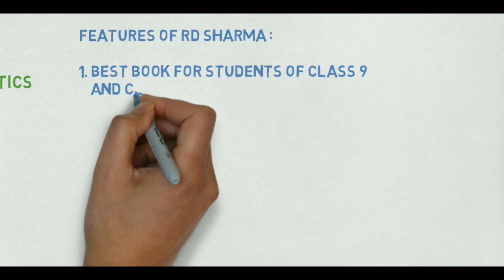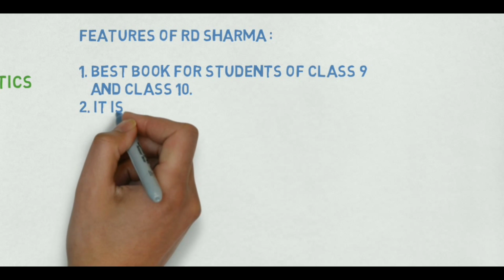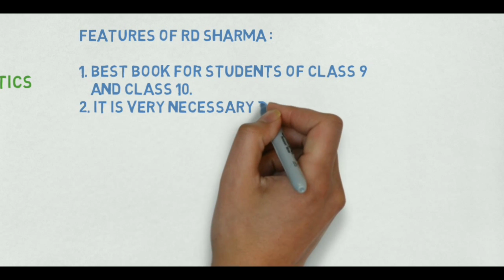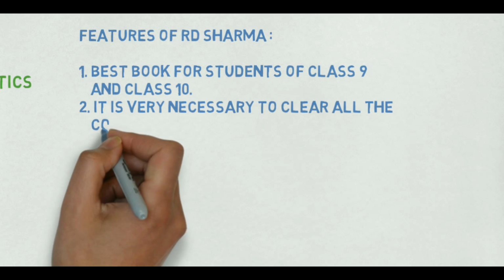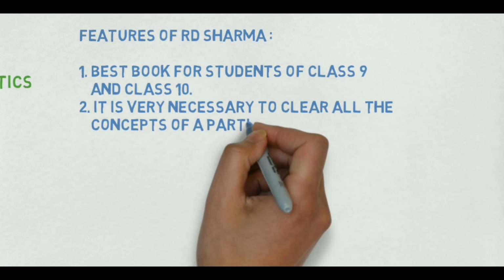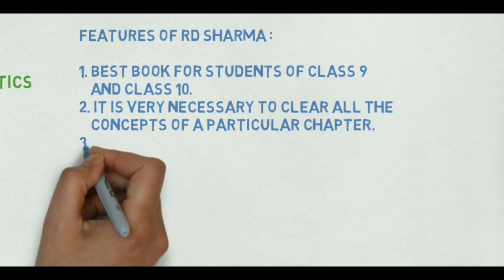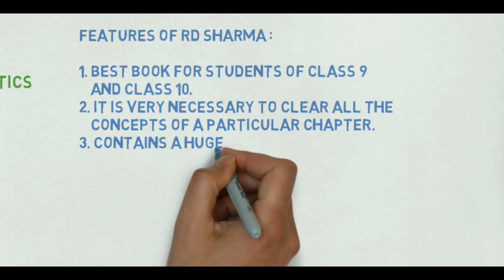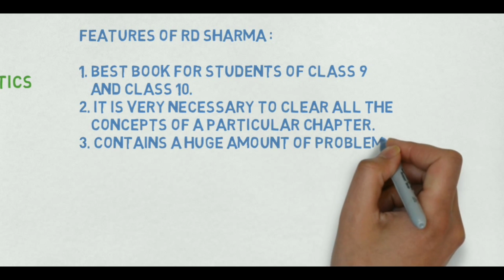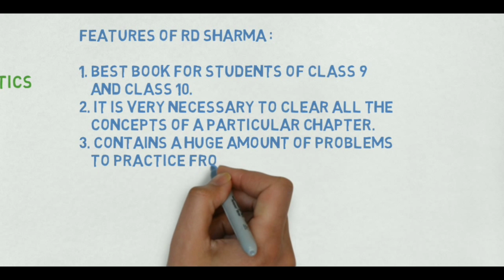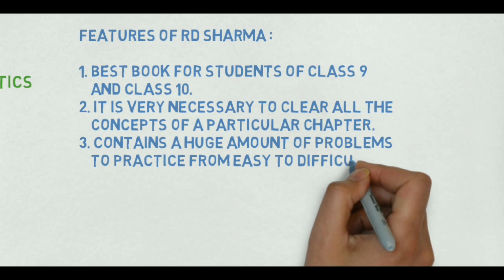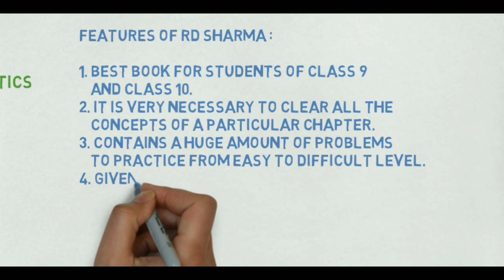The first one: it is the best book for students of class 9 and 10. Class 9 and 10 students must follow R.D. Sharma book. It is very necessary to clear all the concepts of the chapter because it is very vast. It contains a huge amount of problems which will give you practice from easy to difficult levels. From every level it has many questions.